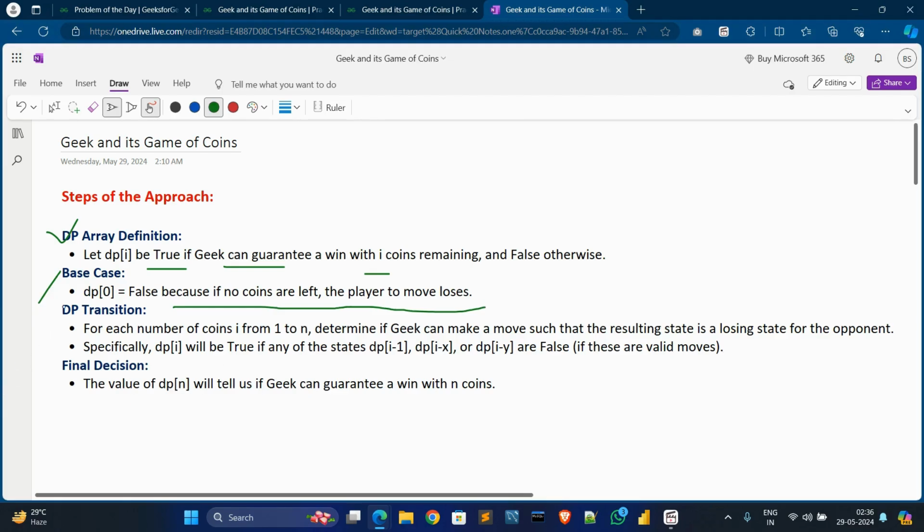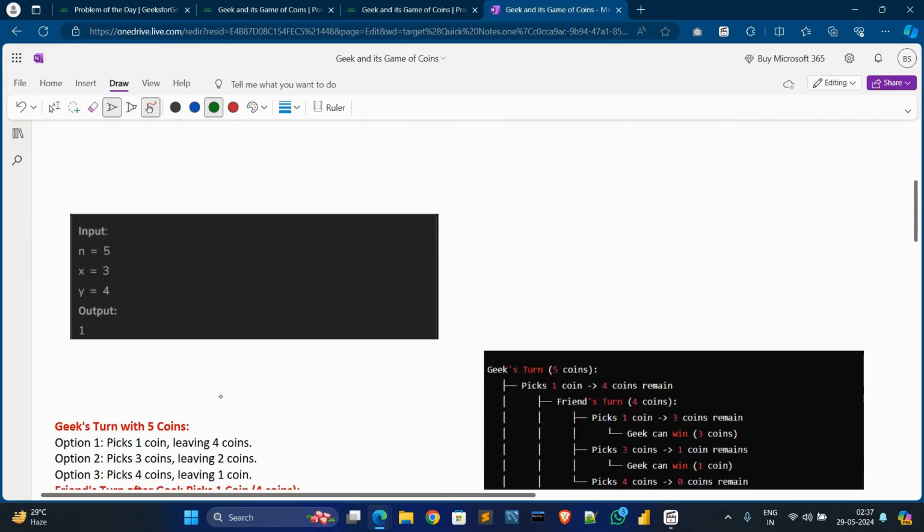Then DP transitions for each number of coins i from 1 to n, and we determine if Geek can make a move that results in a losing state for the opponent. At the last stage it gives the final decision. DP tells us if Geek can guarantee a win with i coins. Now in example 1, n equals 5, x is 3, y is 4.